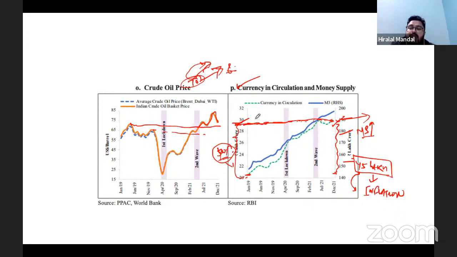So the government or RBI will have to absorb, and at the same time more resources will have to be created in the market. You can understand why the price of commodities has increased, why there is a huge appreciation of the various commodities in the market. Because more money is in circulation, and at the same time money supply has also gone up in the economy. And you can see there is a rapid rise happening in the economy.